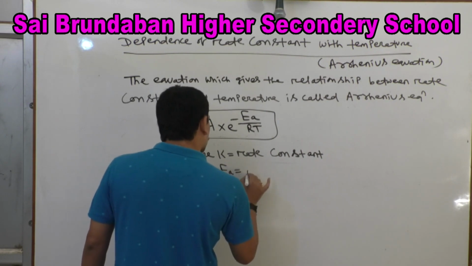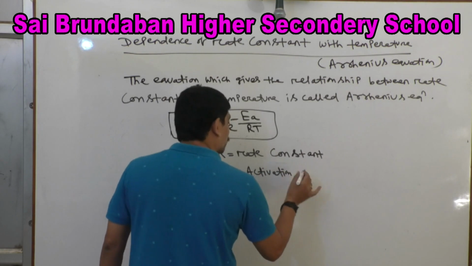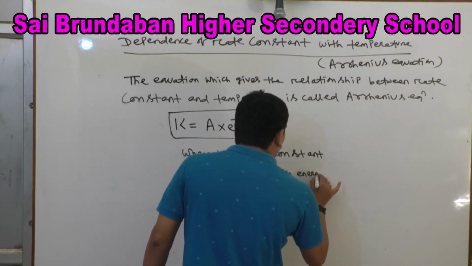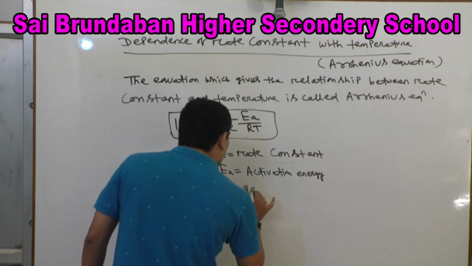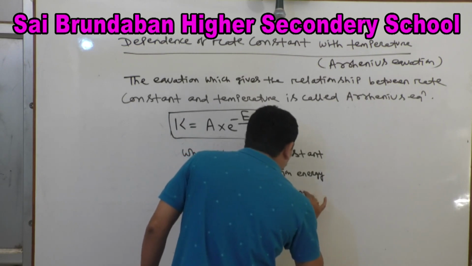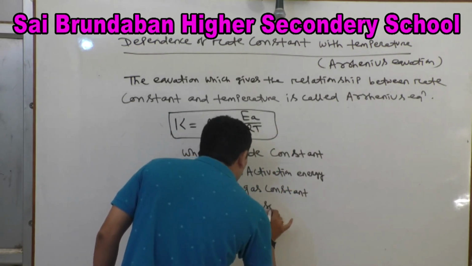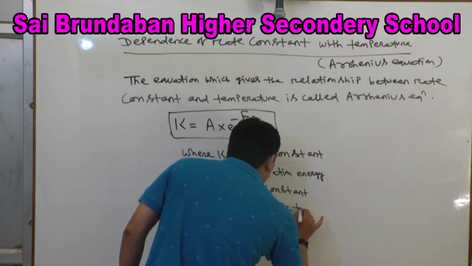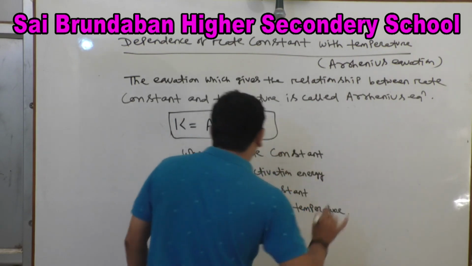Ea is activation energy, R is gas constant, T is absolute temperature.